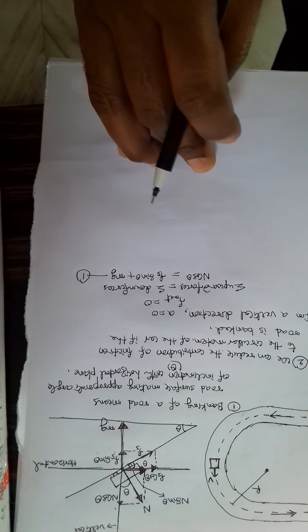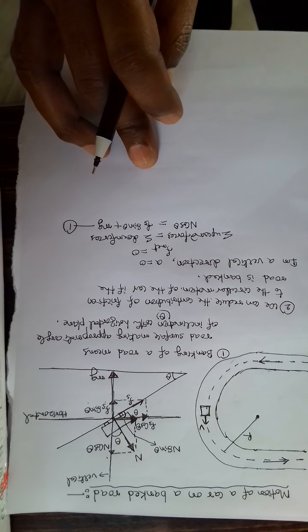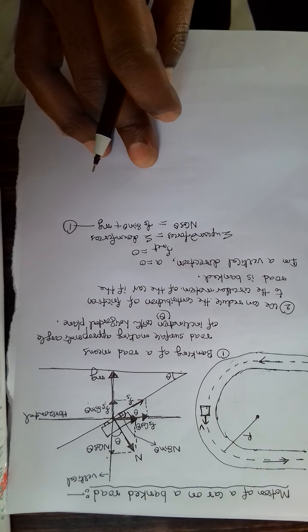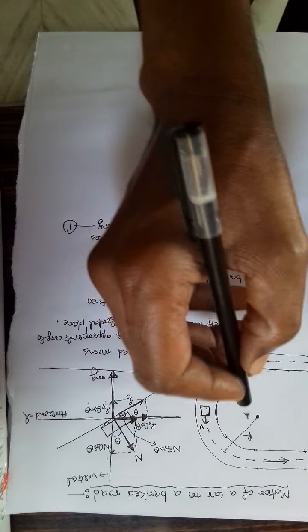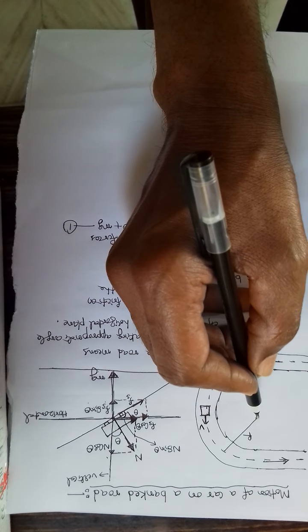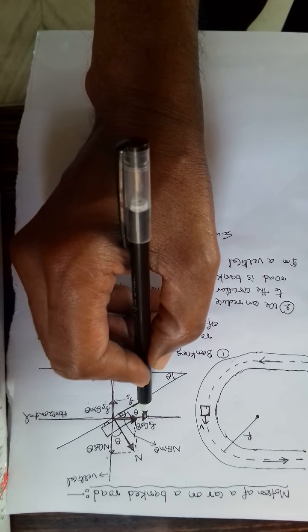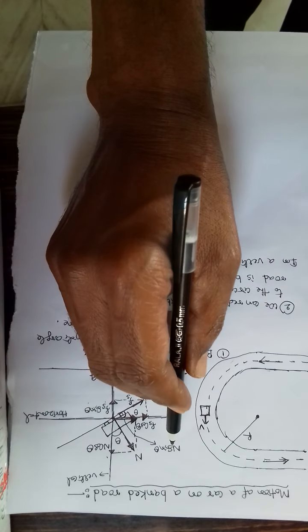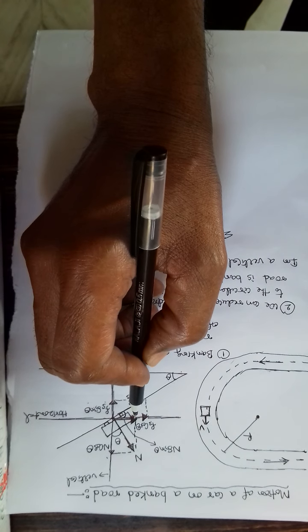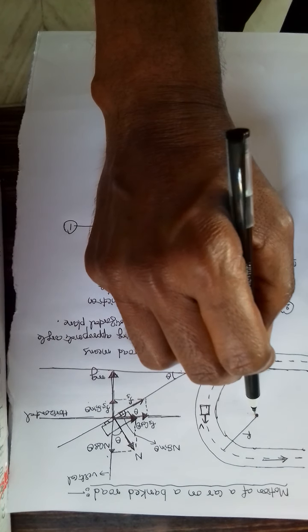Now we have to consider which force is serving as centripetal force here. See, towards the center of the circle, what forces are there? Here in the figure you can see Fs cos theta is towards the center of the circle. Similarly, n sin theta is also towards the center of the circle. So two forces are working towards the center of the circle.